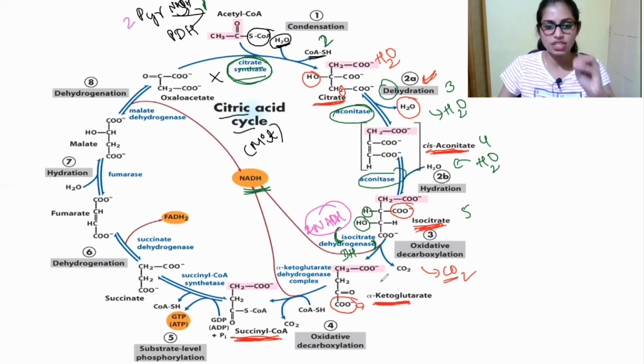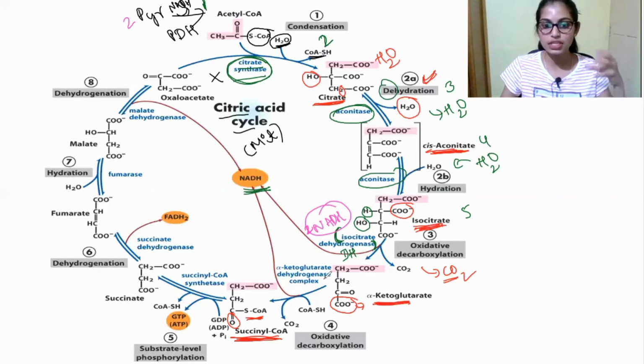Just observe the structural changes. Here also same, here also same, but here this double bond was there, right? This comes and adds over here, and this carbon dioxide is removed, and in this place S-CoA will come and add. So in the conversion of alpha ketoglutarate into succinyl CoA, carbon dioxide is removed and one CoA comes and adds.